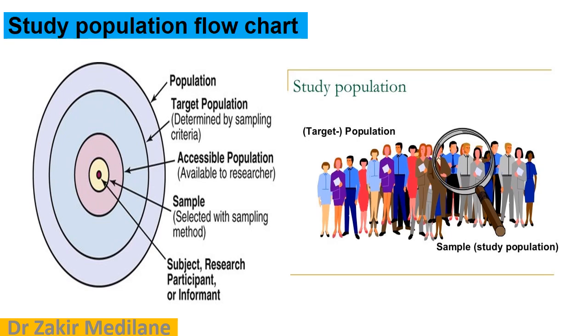Then in the circle image we can see the accessible population available to the researcher. It is available for the researchers, the persons doing the research work, and it will be helpful for them. Again, the sample selected with the sampling method. Then the subject, the research participant or information. Finally, the bioequivalence study is performed on the subject.